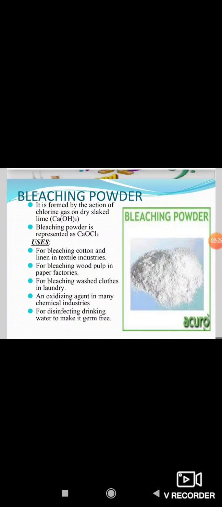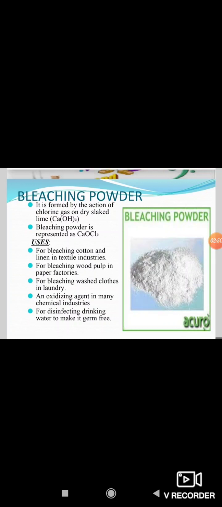Bleaching powder is used for bleaching cotton and linen in the textile industries, for bleaching wood pulp in paper factories, and for bleaching washed clothes in laundry.